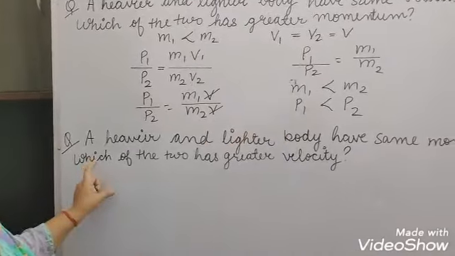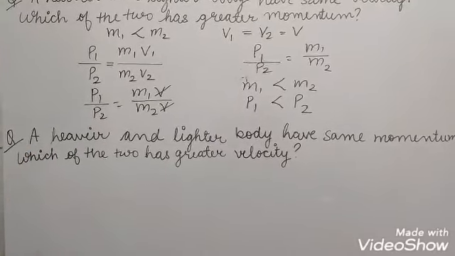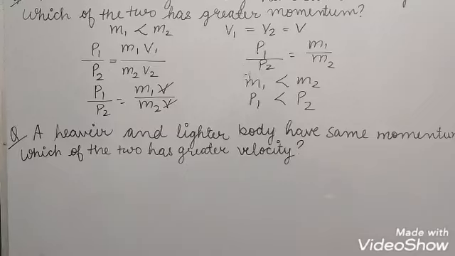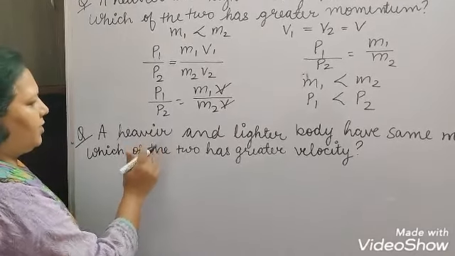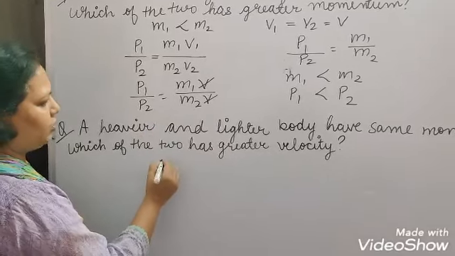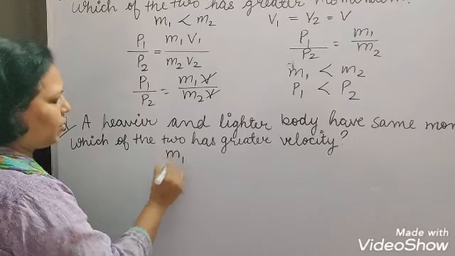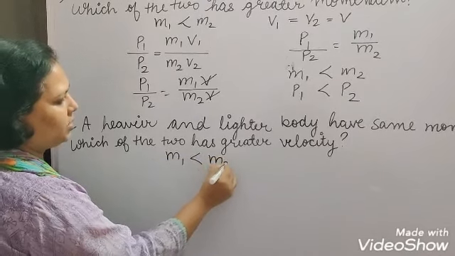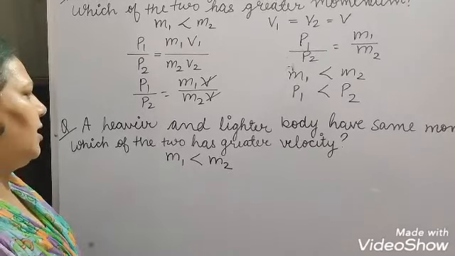Next question is, a heavier and a lighter body have the same momentum. Which of the two has greater velocity? Suppose m1 is the mass of the lighter body and m2 is the mass of the heavier body, and m1 is less than m2.